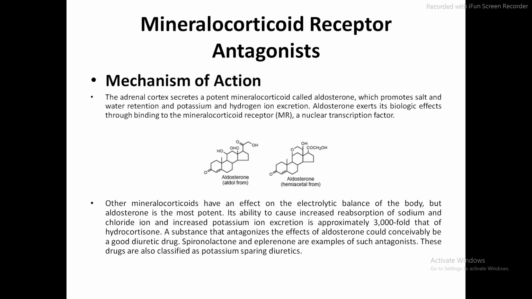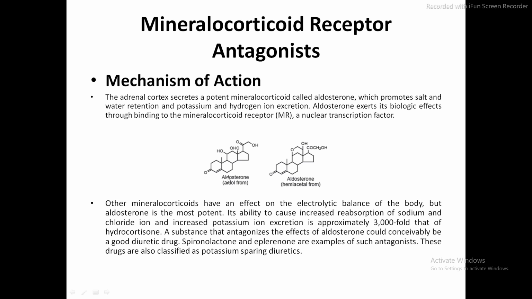and hydrogen ion. So this aldosterone exerts its biological effect by binding to the receptor called the mineralocorticoid receptor, which is a nuclear transcription factor. So what do our diuretics do? These mineralocorticoid receptor antagonists bind to this receptor and thereby they prevent the action of this aldosterone.